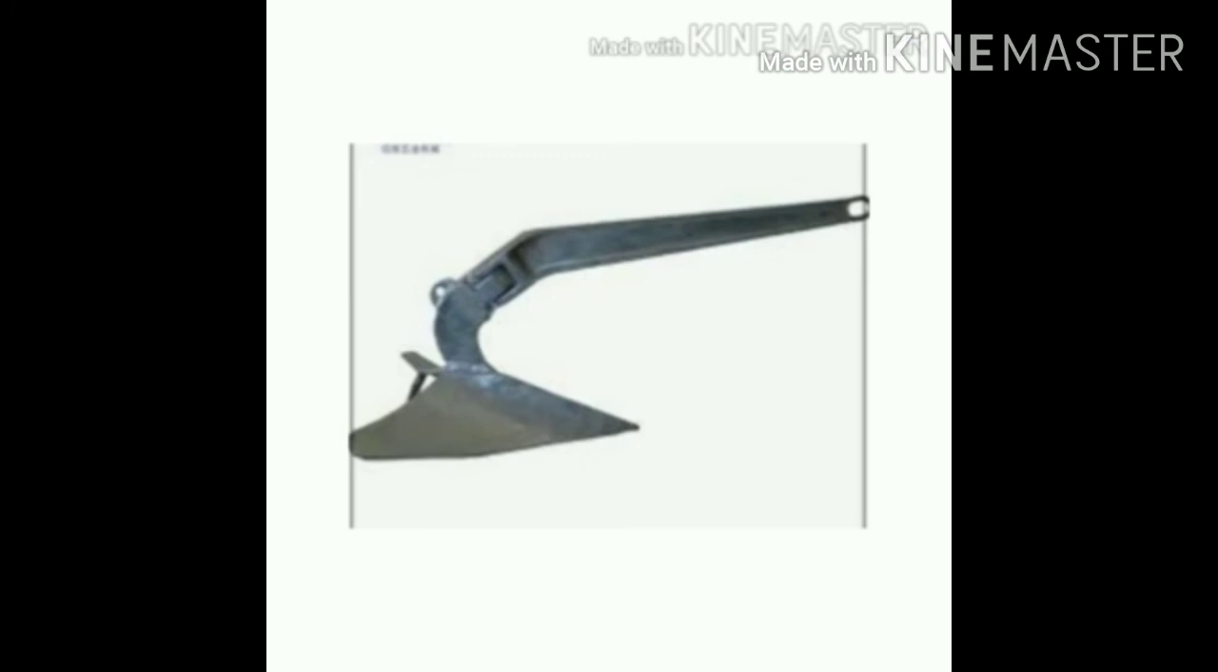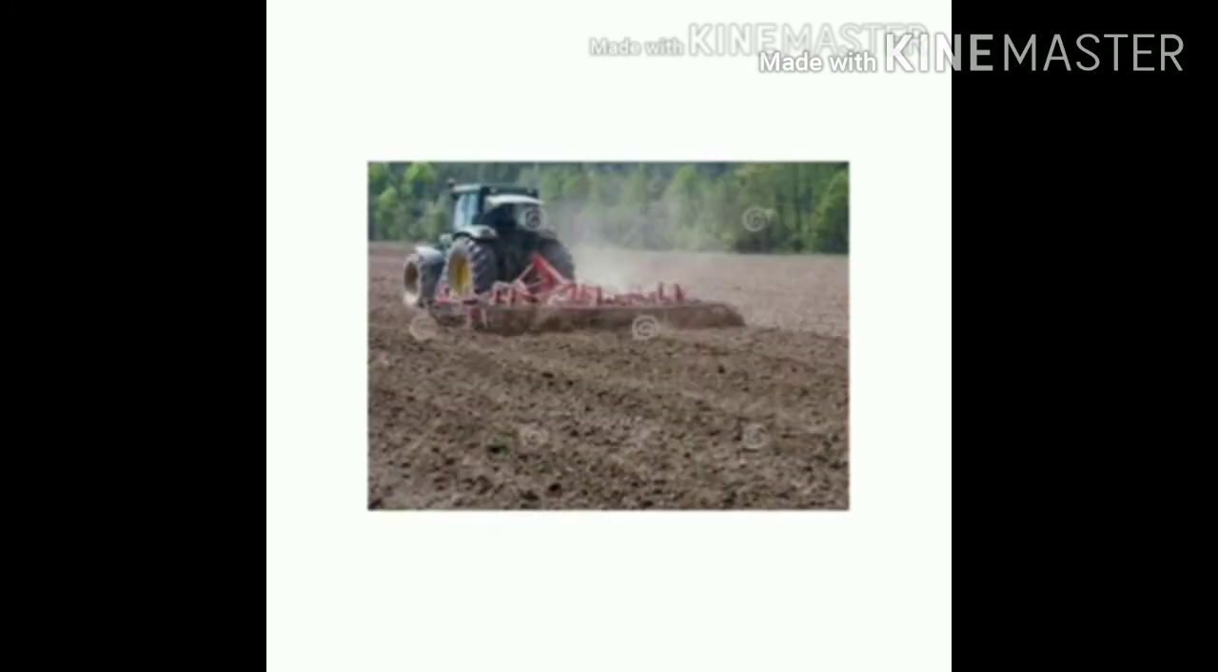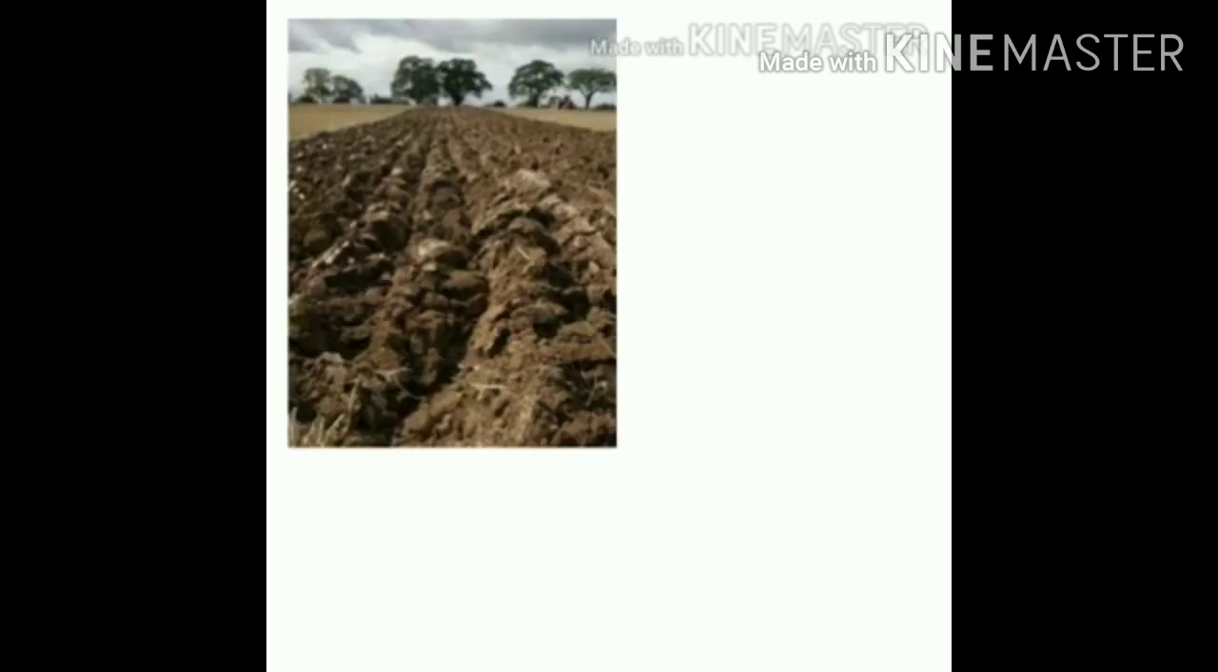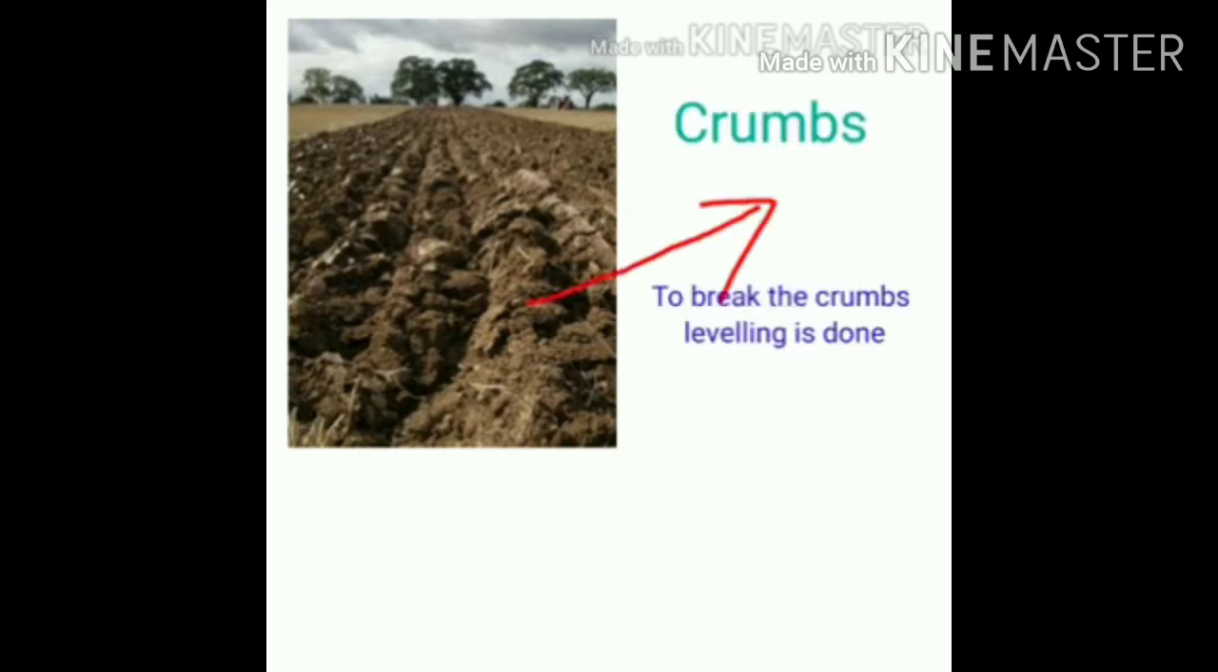Nowadays, ploughing is done with the help of tractors. These ploughs are made of iron instead of wood. They are called cultivators. This ploughed field has many big clumps of soil called crumbs. To break the crumbs, leveling is done.